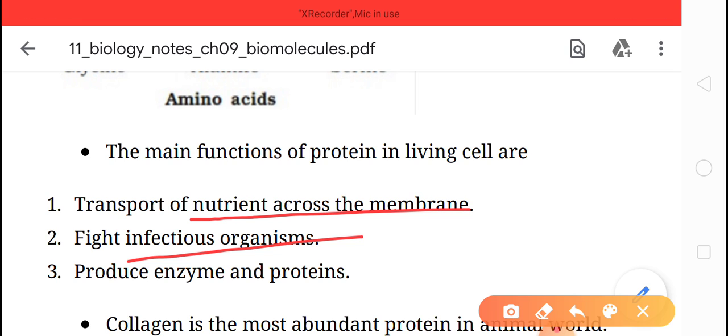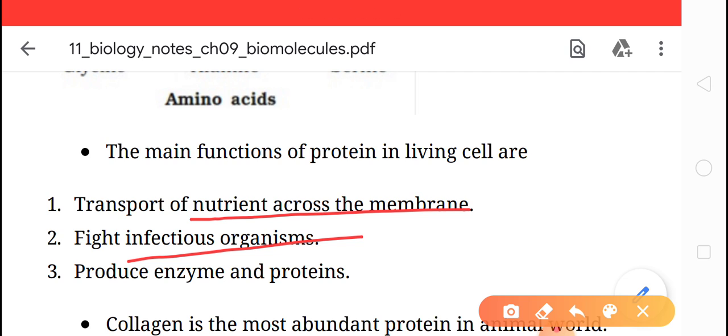These proteins become active, fight against germs and protect us from disease. Like antibodies, which are a kind of protein. Antibodies are prepared by lymphocytes, and they come in contact with pathogens, destroy them and protect us from disease.